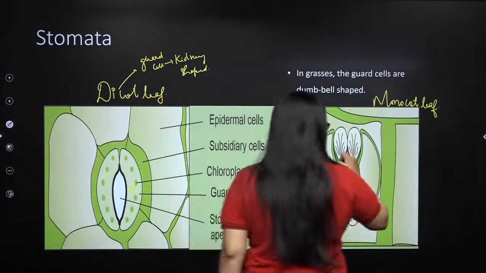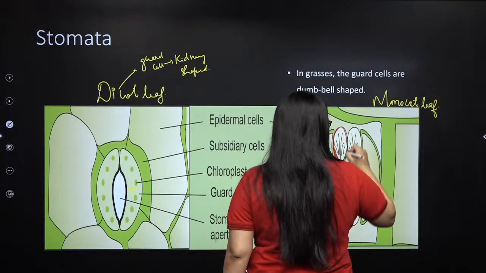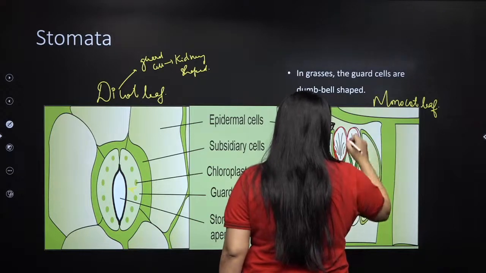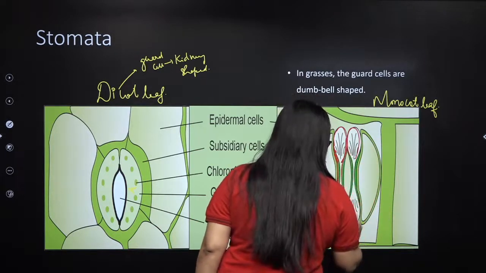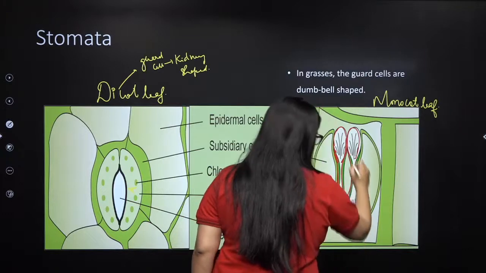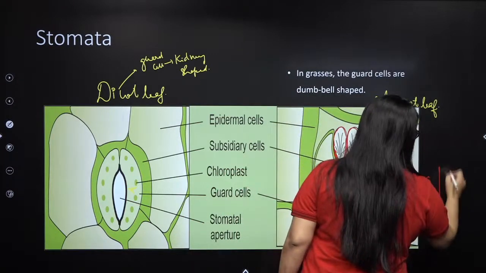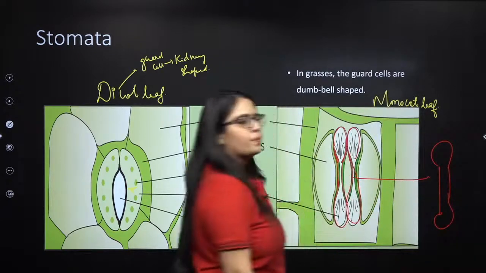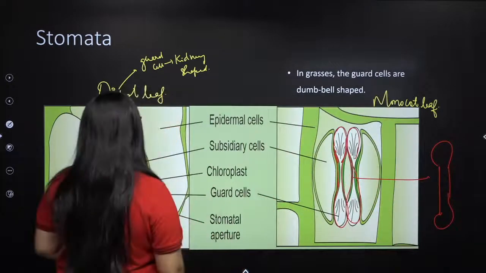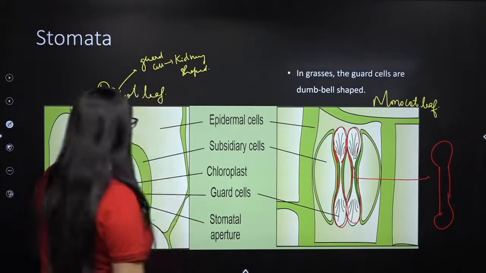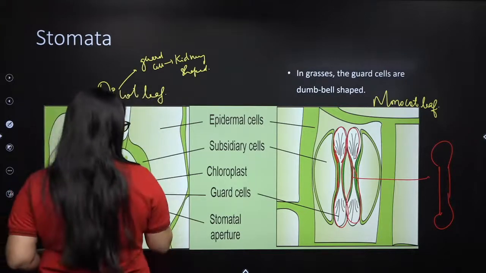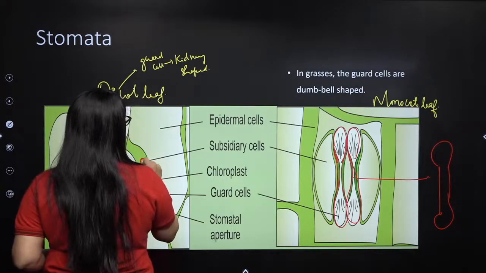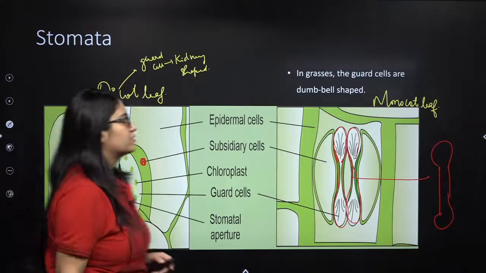So, what is this? This is the dumbbell shaped guard cells, right? Next, also remember: who is surrounding the guard cells? Subsidiary cells are surrounding the guard cells.